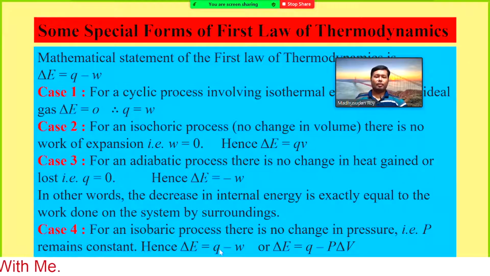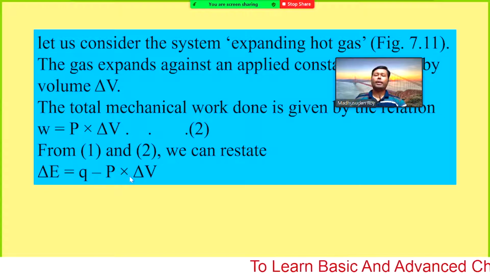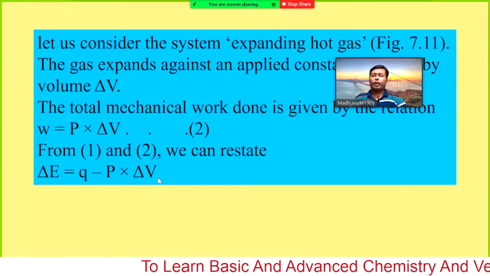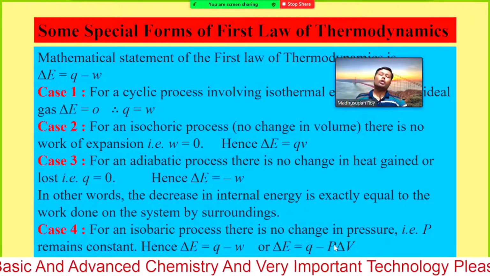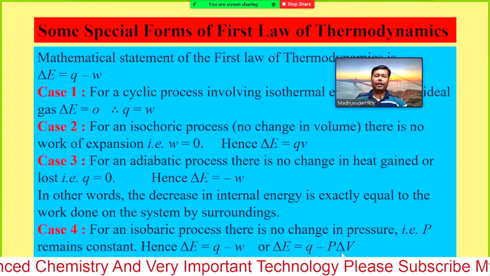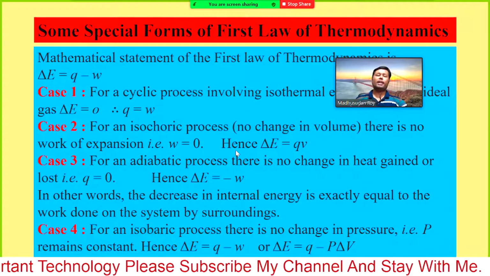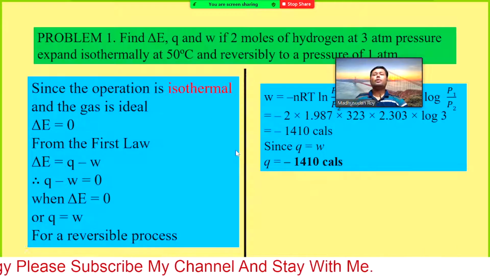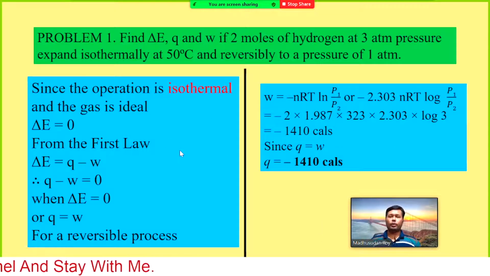So whatever the form of W was in the previous form, in this form it is delta E equals Q minus P into delta V. If there is no change in pressure, we just fix the pressure, so with P into delta V, the change in internal energy will be delta E equals Q minus P into delta V. Now we will see some mathematical problems that are already given in your book, but I am going to show you if you have any problem on this. So let us solve together.